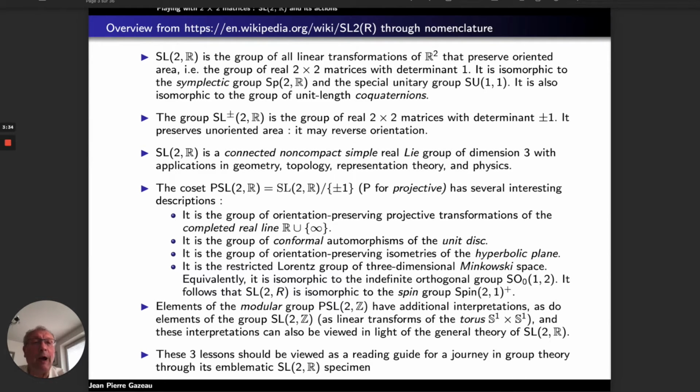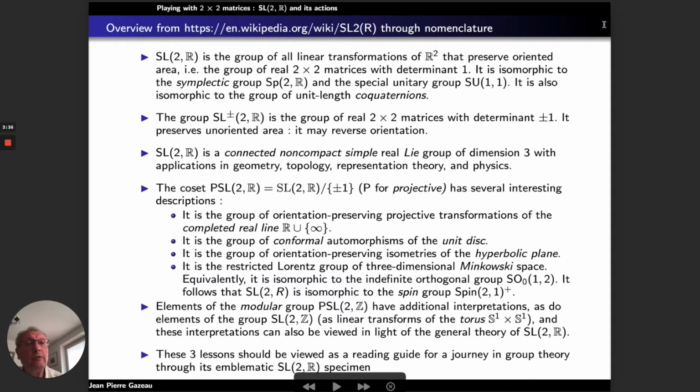with determinant 1. So the group is isomorphic to what we call the symplectic group, Sp2R, and the special unitary group, SU(1,1). It is also isomorphic to the group of unit-length coquaternions, a concept I will explain at the end of the first lesson.